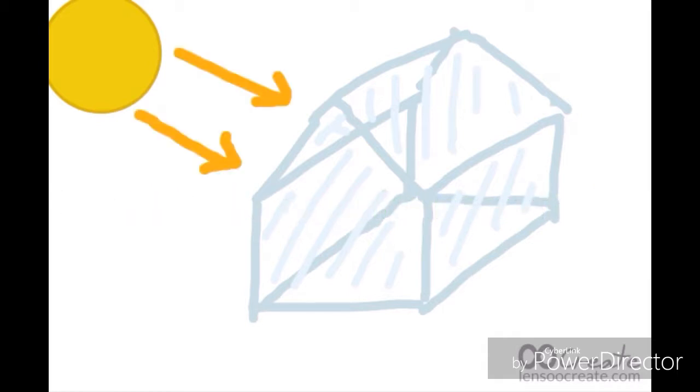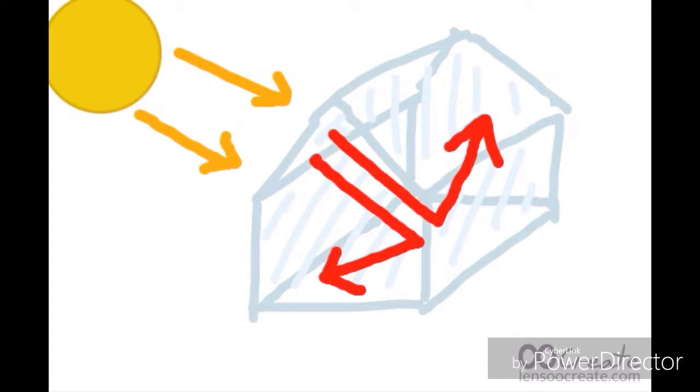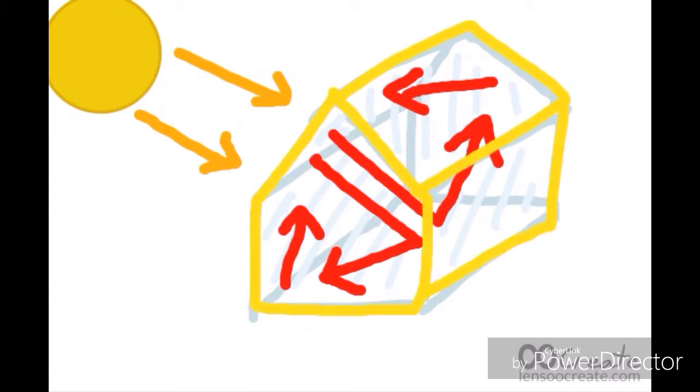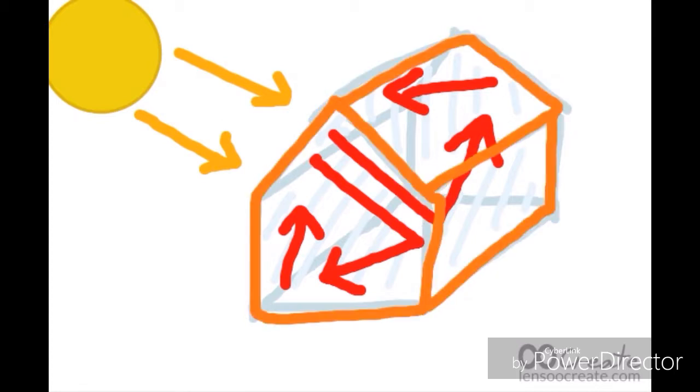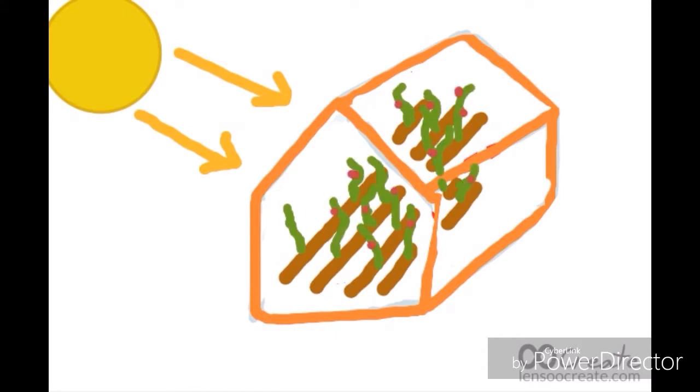Imagine a greenhouse. Shortwave radiation from the sun enters through the glass panels on the roof. This heat is absorbed into the ground, then re-emitted as long-wave radiation into the air inside the greenhouse. This type of heat cannot pass back through the glass panels, effectively being trapped inside. Therefore, the greenhouse warms up, creating the ideal conditions for plants to thrive.